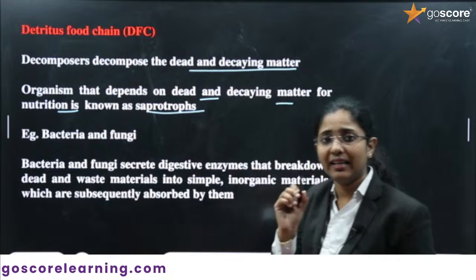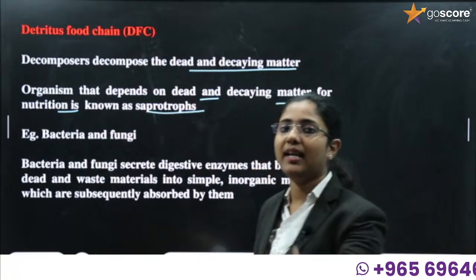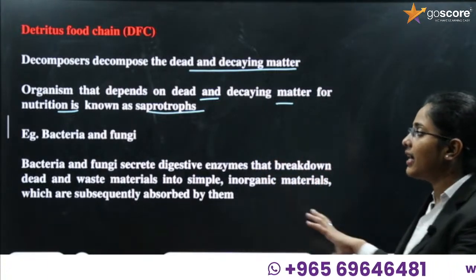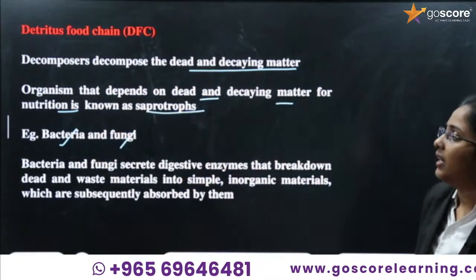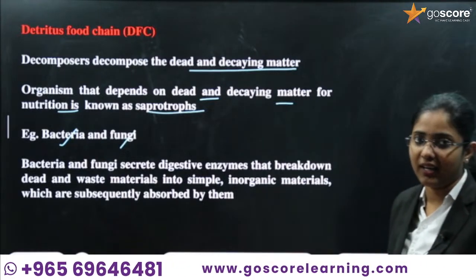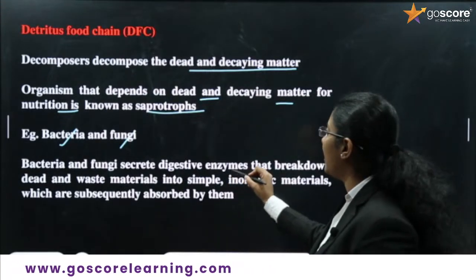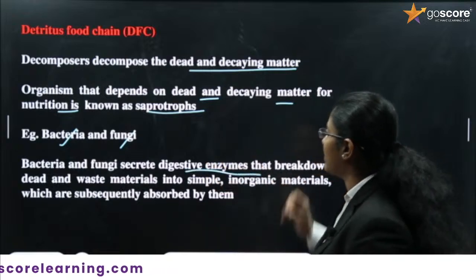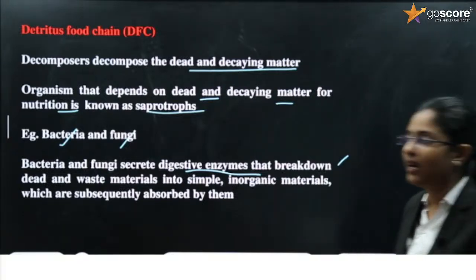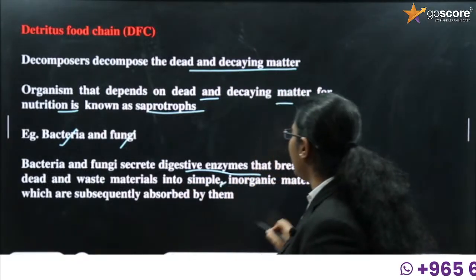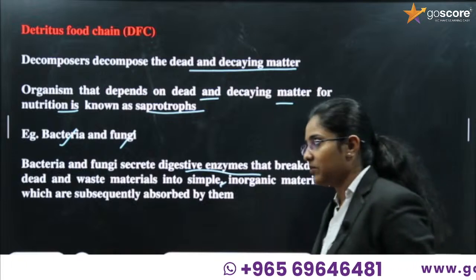The term we have studied in grade 10, right? What are saprotrophs? Saprotrophs are the organisms which depend on dead and decaying organic matter, and examples are bacteria and fungi. What do bacteria and fungi produce? They produce digestive enzymes. What is the role of these digestive enzymes? They break down the dead and decaying waste material into simple inorganic material which is subsequently absorbed by the plants and other organisms. Simple it is.